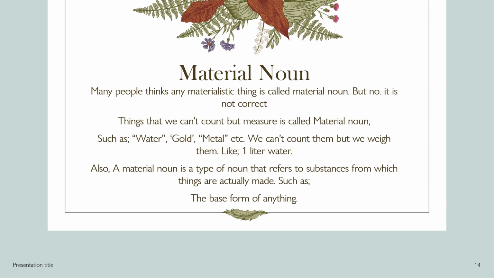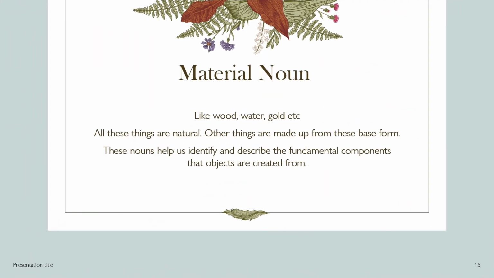Like 1 liter water. Also, a material noun is a type of noun that refers to substances from which things are actually made. Such as the base form of anything. Like wood, water, gold etc. All these things are natural. Other things are made up from these base forms. These nouns help us identify and describe the fundamental components that objects are created from.